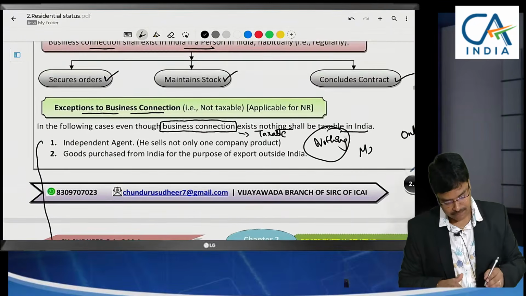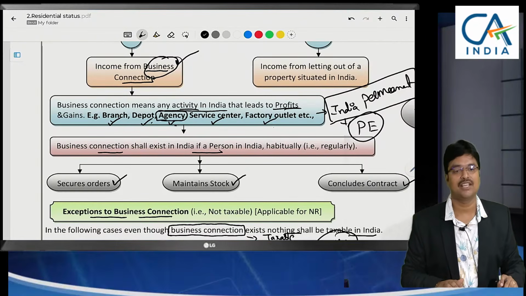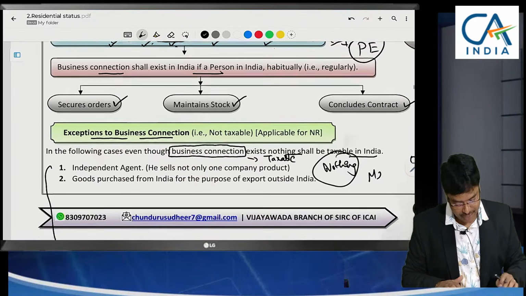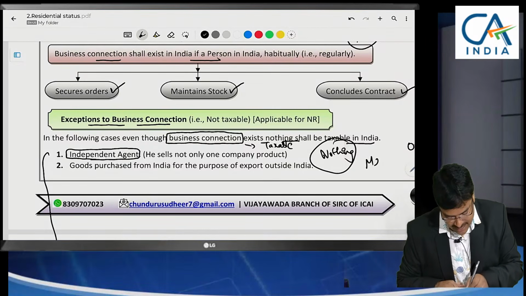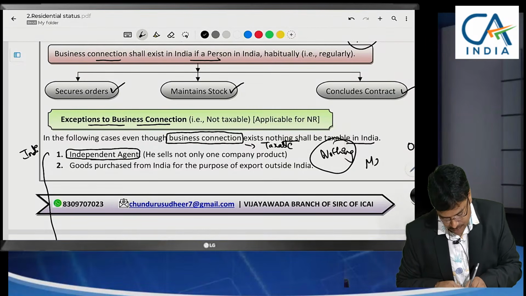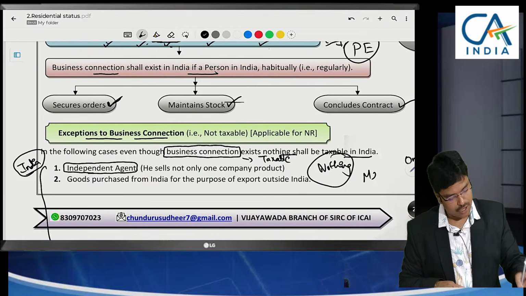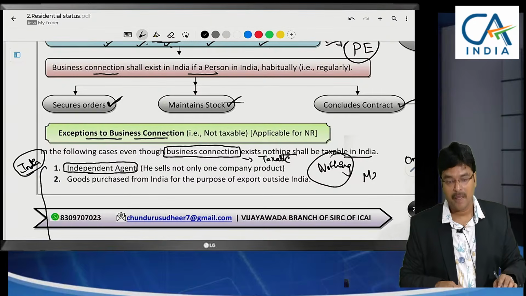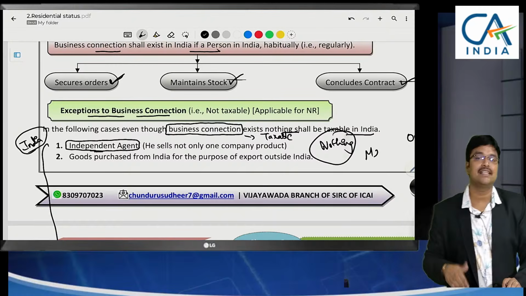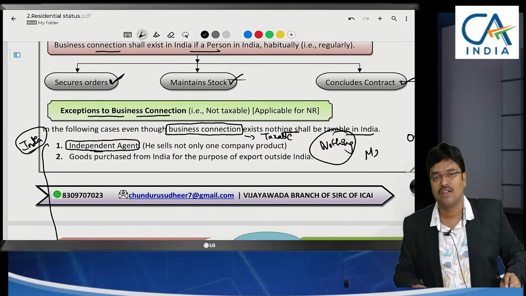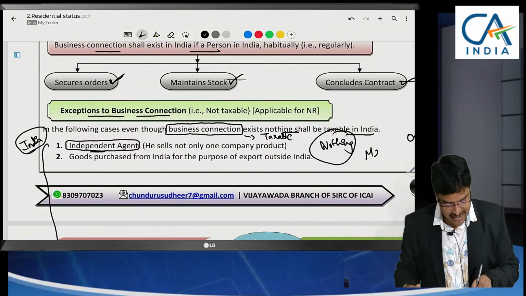Number 1. Sale through an agency, we say connection is in India. But if this agent is an independent agent, where is the agent? The agent is in India only. Through him only, we are securing orders, maintaining stock or concluding the contract. But he is an independent agent, meaning he does these services not only for us. For many persons, he offers the same service. That means he is an independent agent.